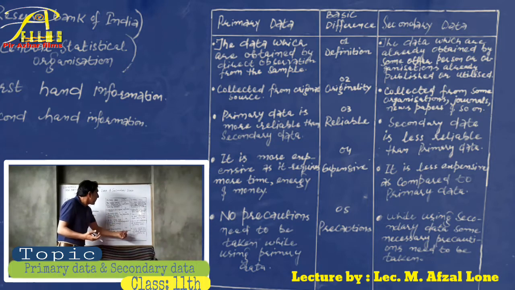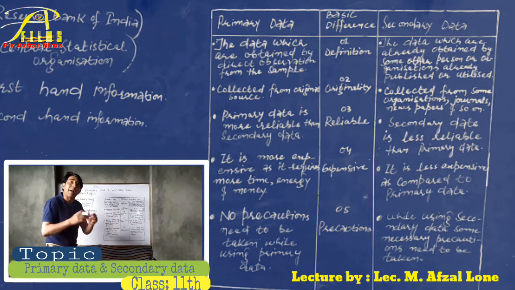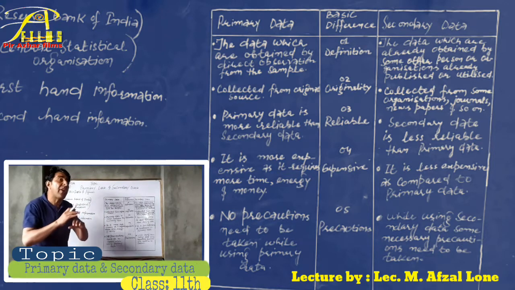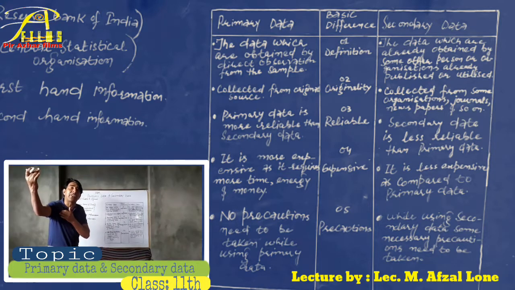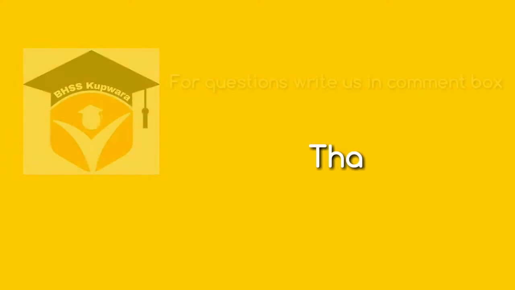On the other hand, while using secondary data, some necessary precautions are to be taken, because if we are not taking the precautions, these data are already collected from second-hand information. They may lead to wrong results, incorrect results. That is why it is necessary that some precautions be taken when we are using the secondary data. Thank you very much.